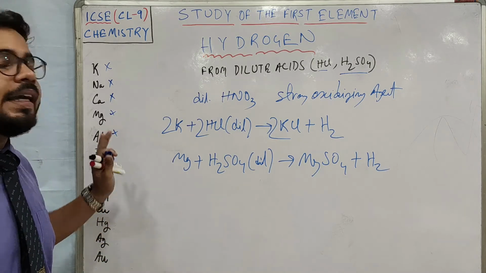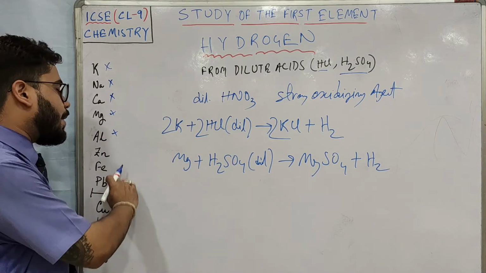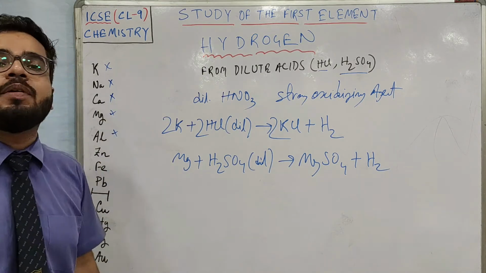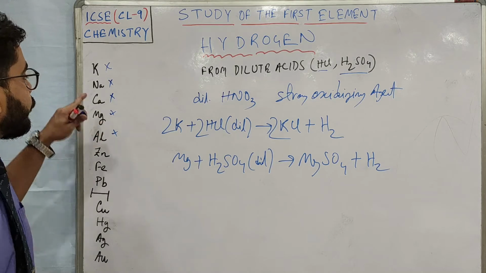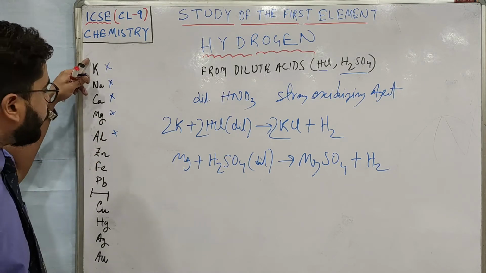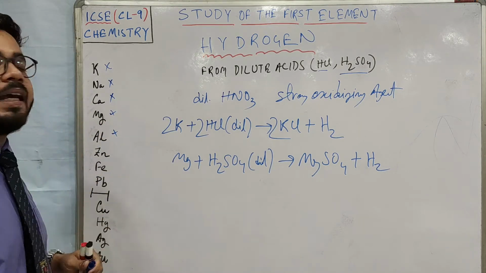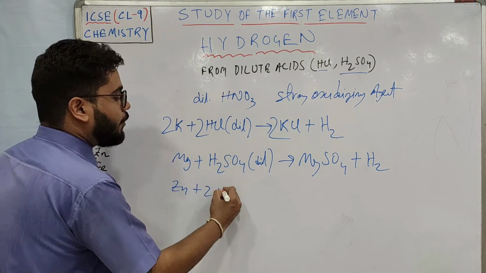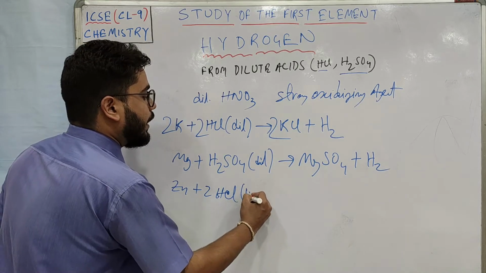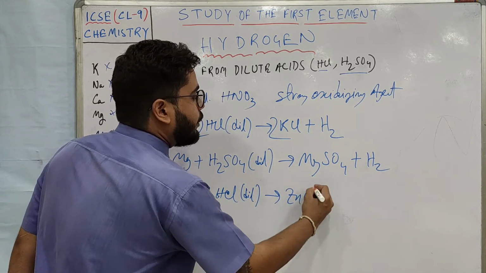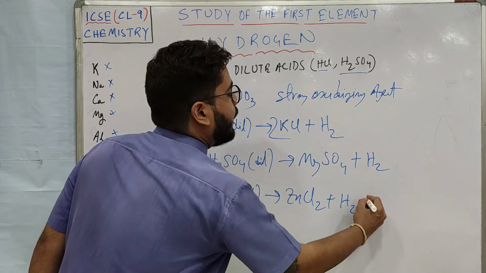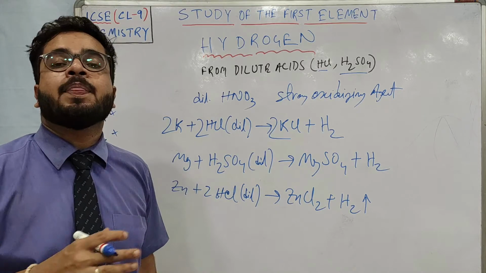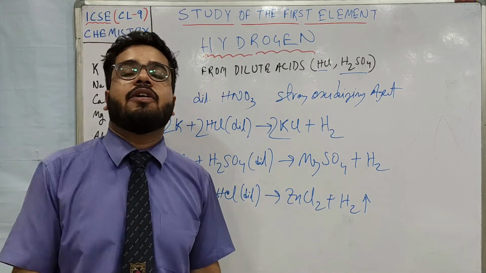Alright, zinc is the ideal one because zinc is above hydrogen, so it is active, and zinc is not as costly as aluminium and magnesium, and zinc is not so reactive like potassium, sodium and calcium. So if zinc reacts with dilute acid, zinc plus 2HCl dilute, you will get hydrogen gas not only theoretically, but this reaction is of moderate rate. So you can easily collect the hydrogen gas.